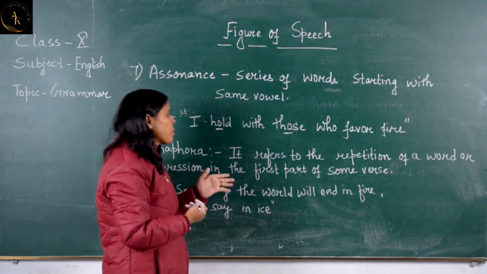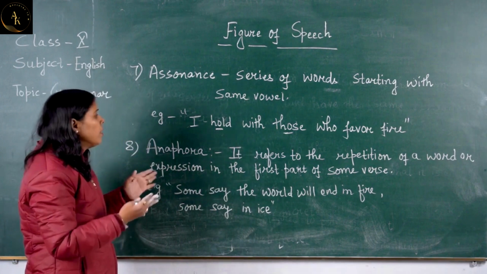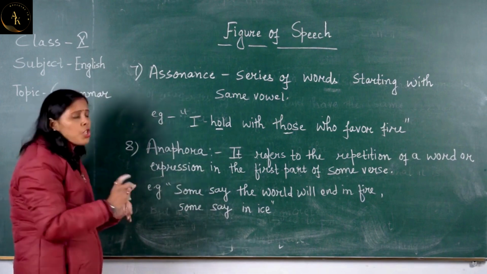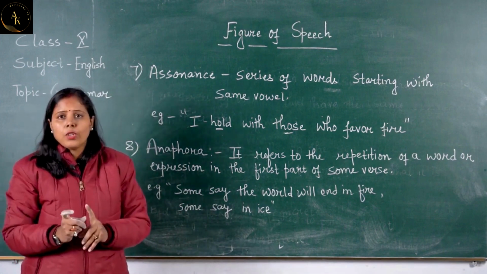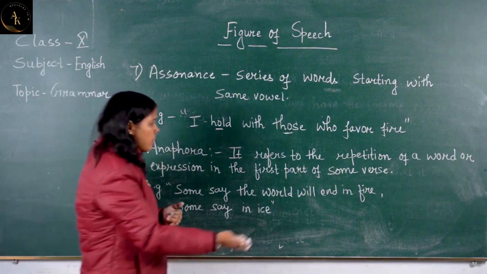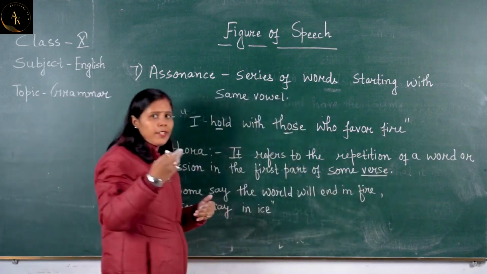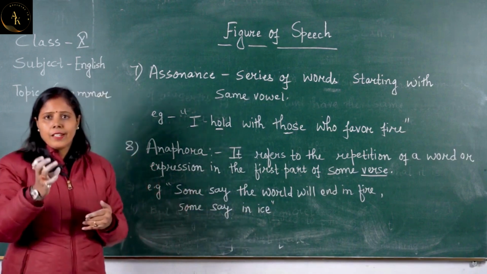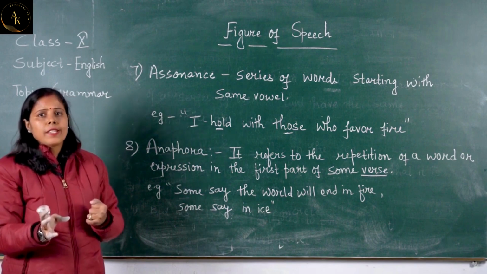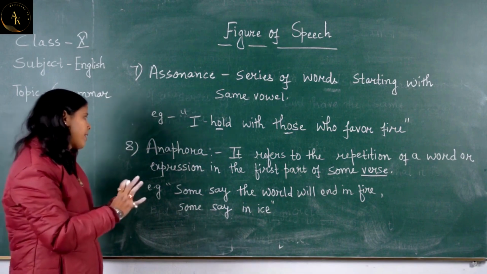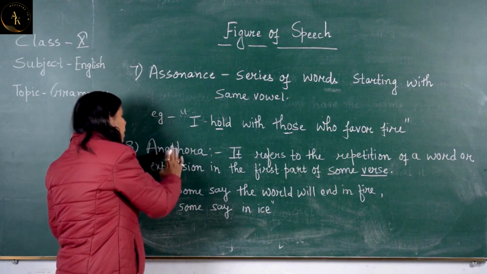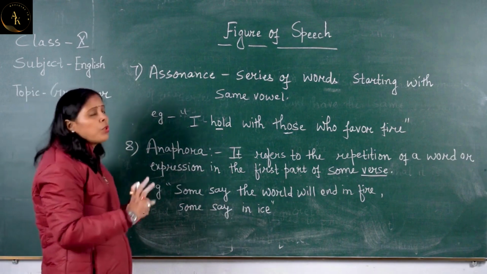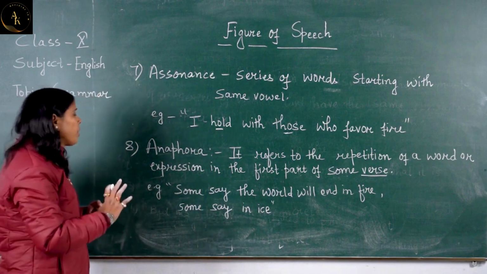It refers to the repetition of a word or expression in the first part of some verse. यानी कि कुछ words ऐसे होते हैं, कुछ phrase ऐसे होते हैं जो verse यानी poem, जो lines हैं poem के उसमें कुछ words या phrase as it is जो first line में है वो same to same second line में अगर repeat होता है, in that case we can say that poet is using or the poet has used anaphora to add beauty to his poem as a figure of speech.